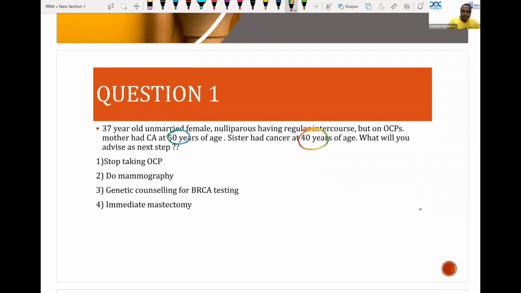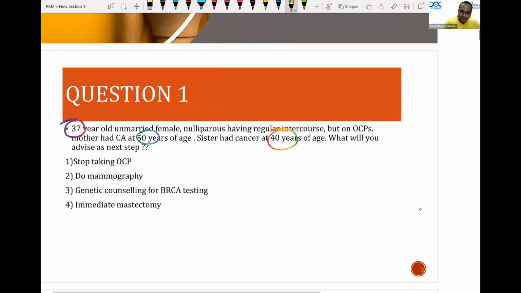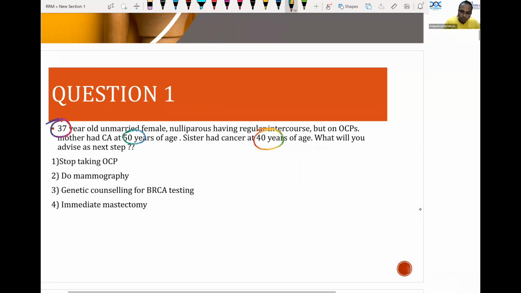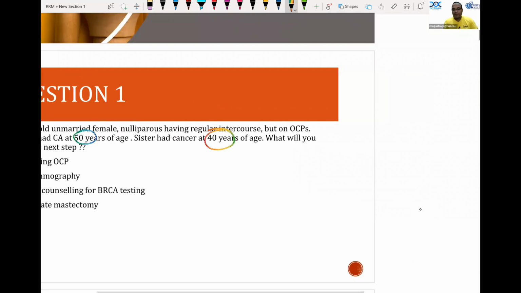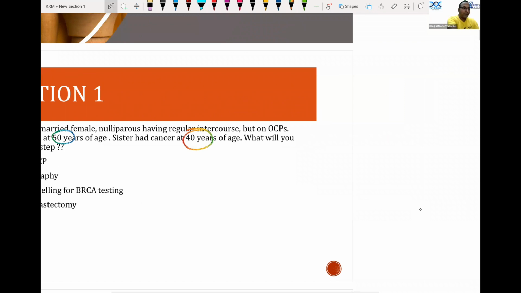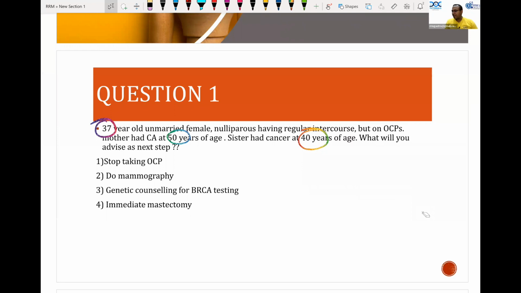The important point here is this patient is a 37-year-old lady, so a very young female. So she has a risk of developing familial breast cancers. So you all know very well that one of the common causes of familial breast cancer is BRCA1 and BRCA2 mutations, the two important mutations which can cause cancer breast. So I feel in this question, the examiner wants to identify the BRCA mutation, and I searched for the references.